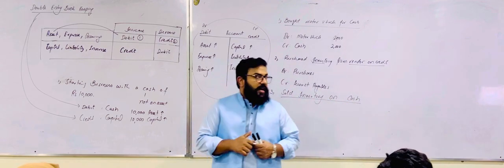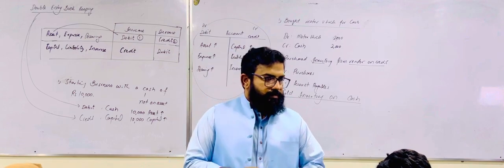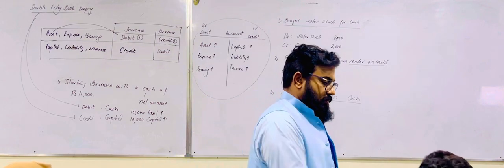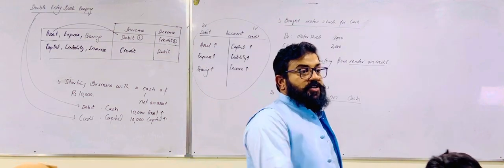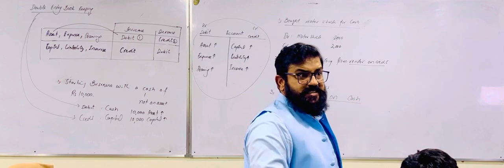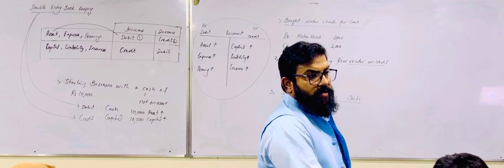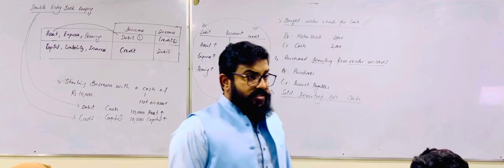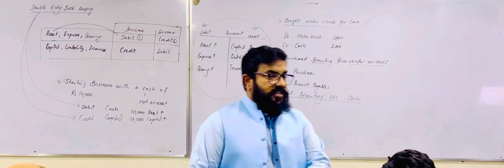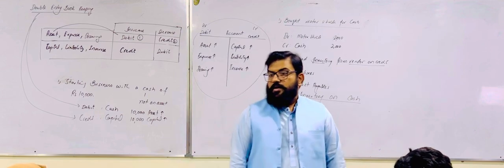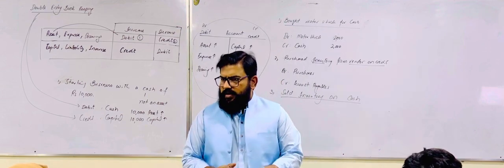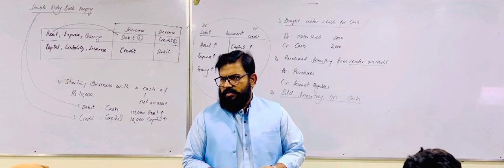Sold inventory on cash. What will be the entry? Cash will be debited. Purchase account. You are purchasing or selling? Selling. So why are you debiting purchases?